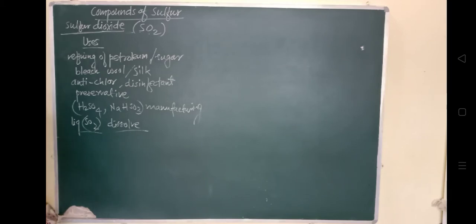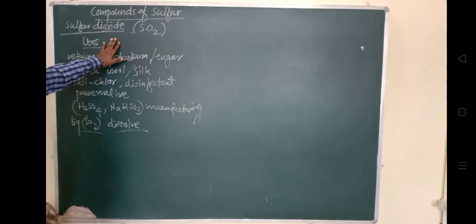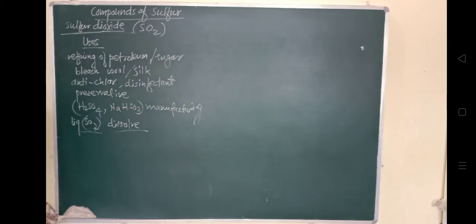We have seen how it is prepared, its chemical properties, its pungent smell. It is a poisonous gas. We have seen its physical properties, chemical properties, preparation, structure, and uses. The next compound of sulfur is sulfuric acid, H2SO4.